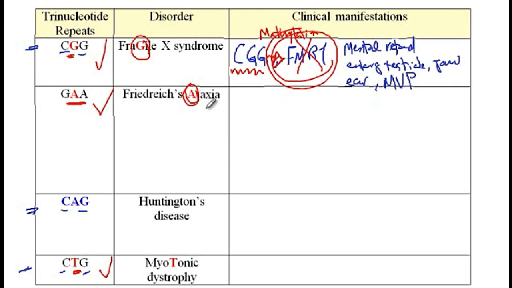The next condition is Friedreich ataxia, which is due to the expansion of the GAA trinucleotide repeats in the frataxin gene. And frataxin is a mitochondrial gene that is required for iron detoxification.